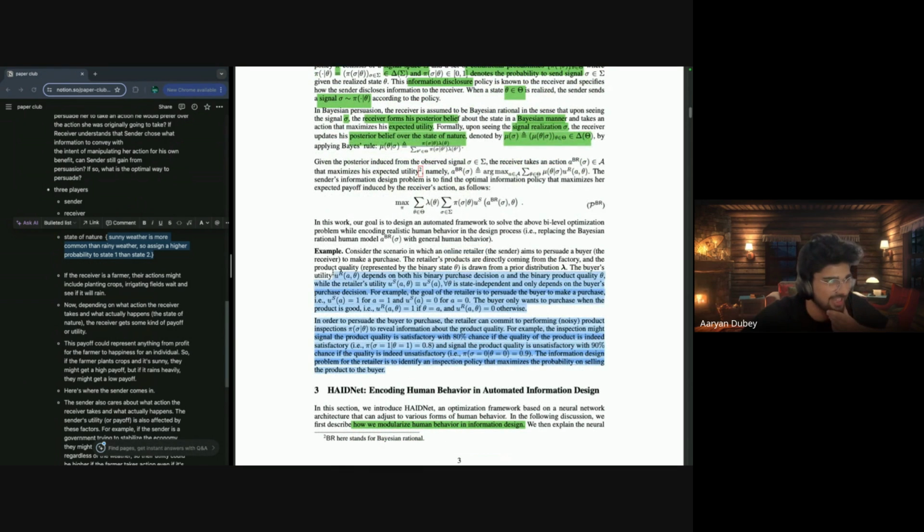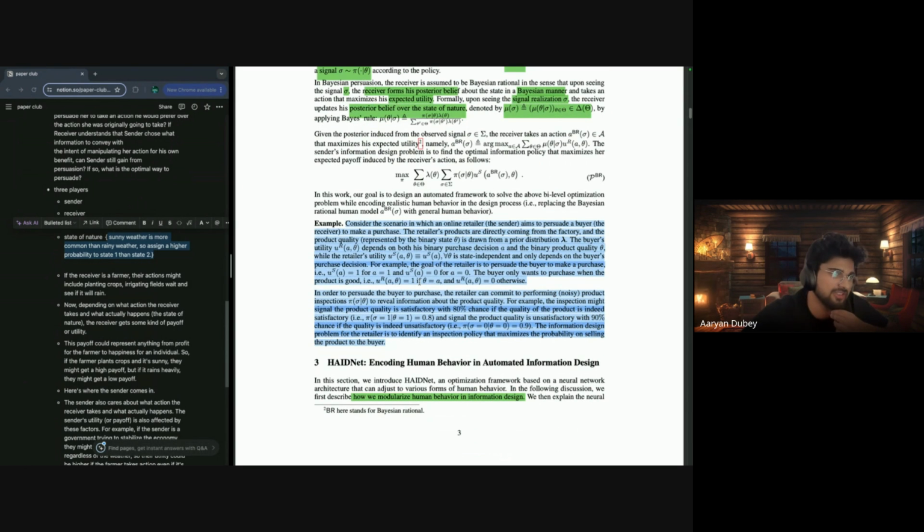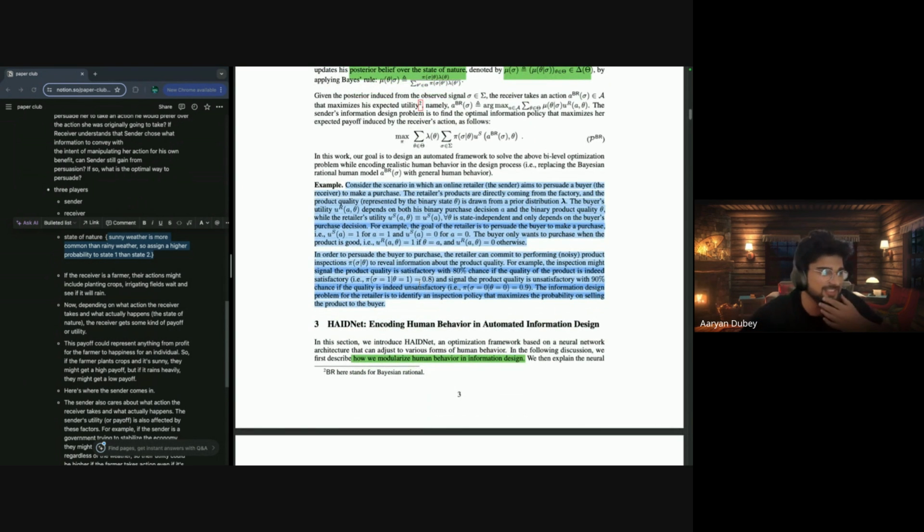You will see, like, spoiler alert, in this whole algorithm, what they try to do is maximize only the online retailer's profit or something like that. In this scenario, whenever the online retailer gets the perfect information policy, there's always a huge loss for the receiver, even if it's successful. So the whole algorithm is designed like that. So I will take this algorithm with a grain of salt. But yeah, if you want, we can go with this approach in a slightly gray way. But yeah, we'll discuss it further, right?